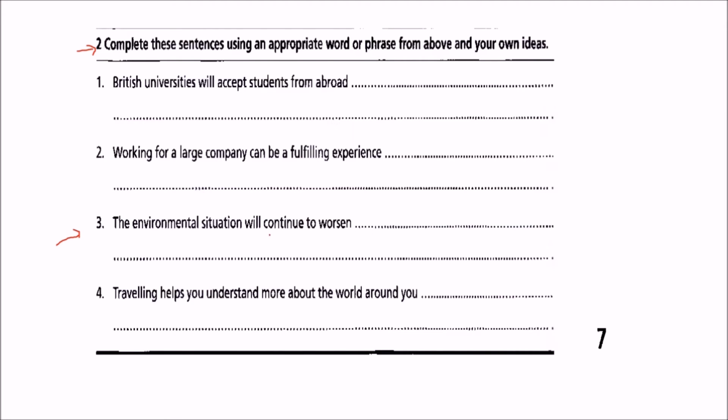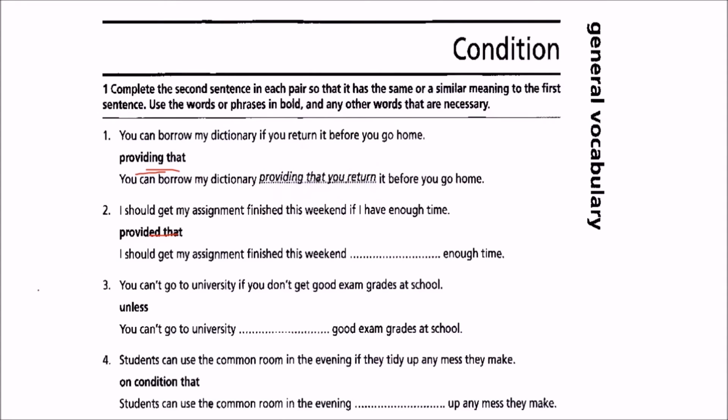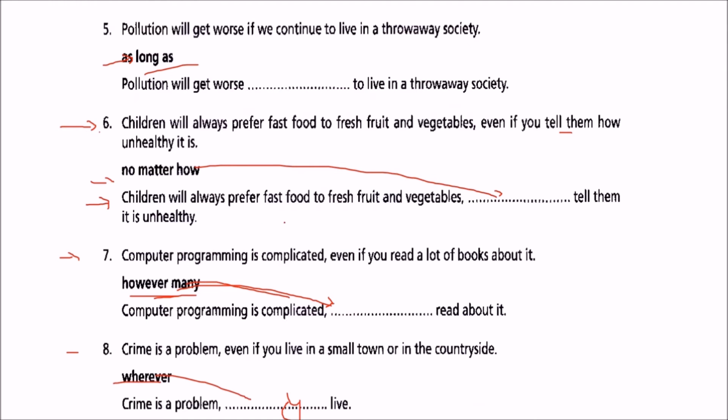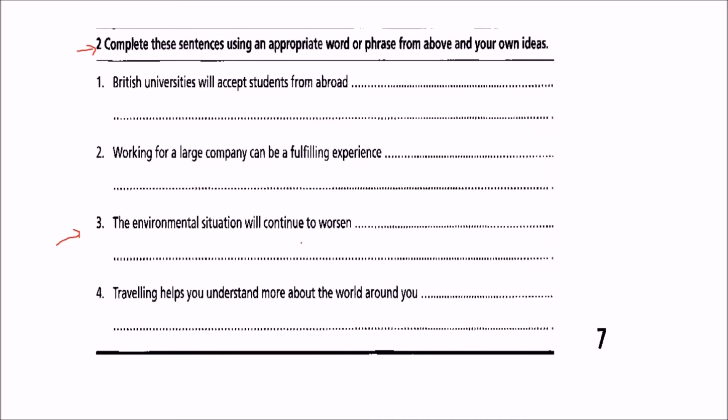Third one, the environmental situation will continue to worsen. The best one is unless. You can use each and every phrase here, but you have to choose the best one. So the environmental situation will continue to worsen unless we work for controlling the situation, or trying to mitigate the situation. All these things you can use.